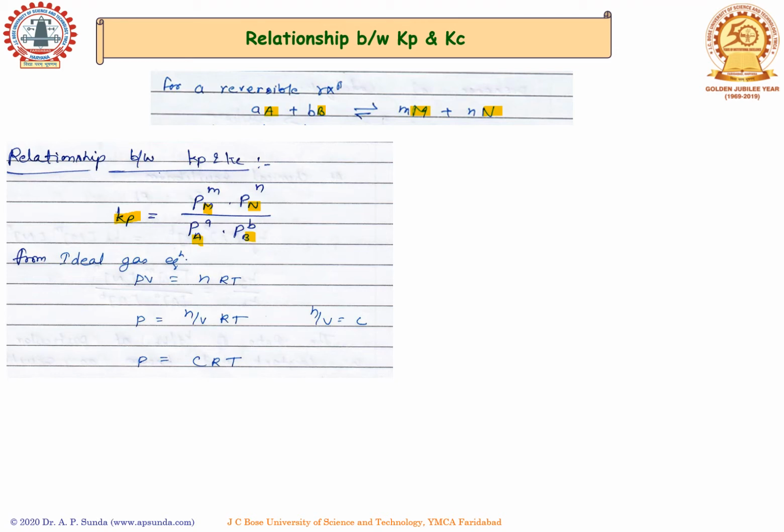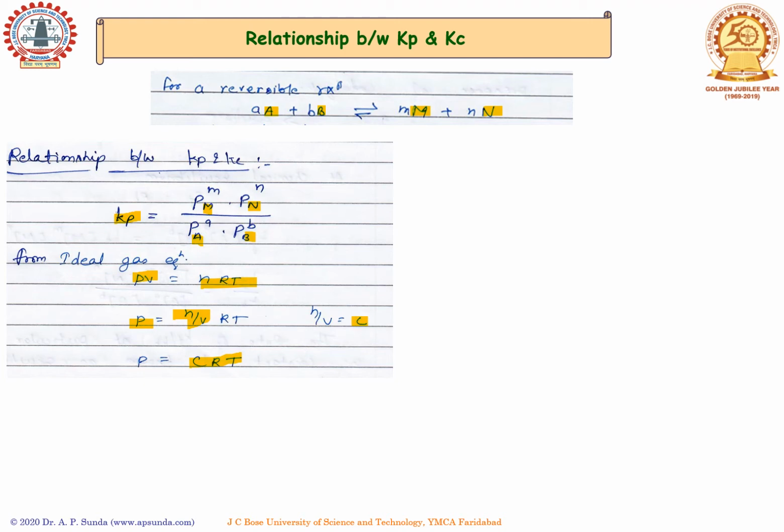From the ideal gas equation, we can write that PV equals nRT. Rewriting this equation, pressure is nothing but n by V times RT, where this n by V is nothing but concentration. So we can simply rewrite the equation of pressure as CRT, where C is the concentration.